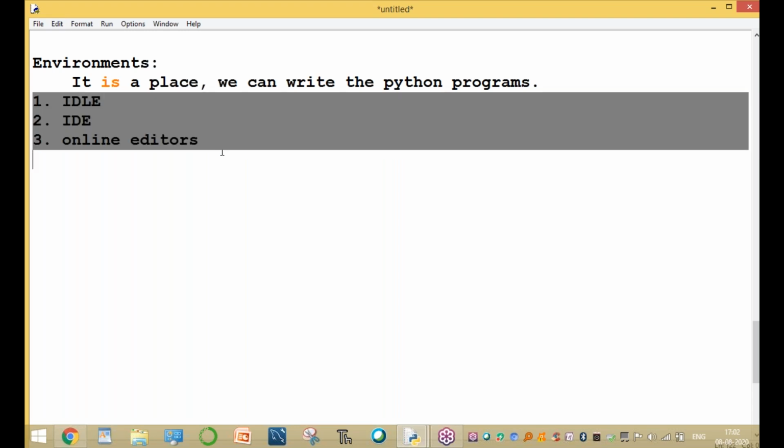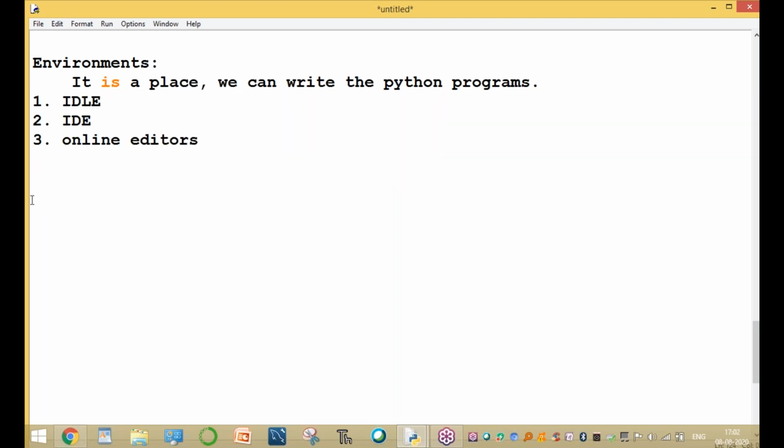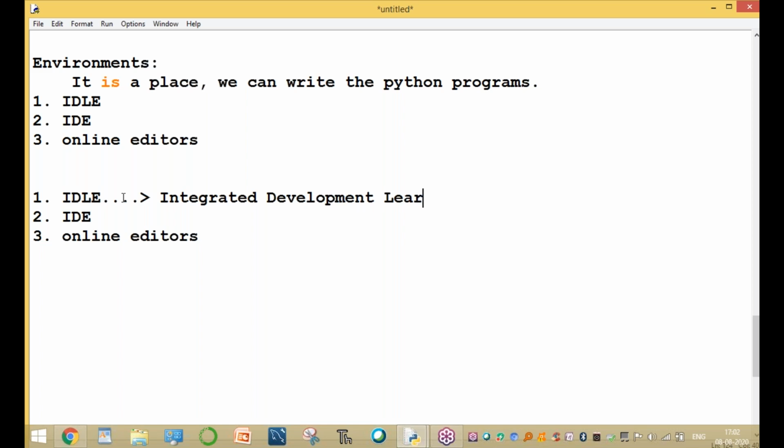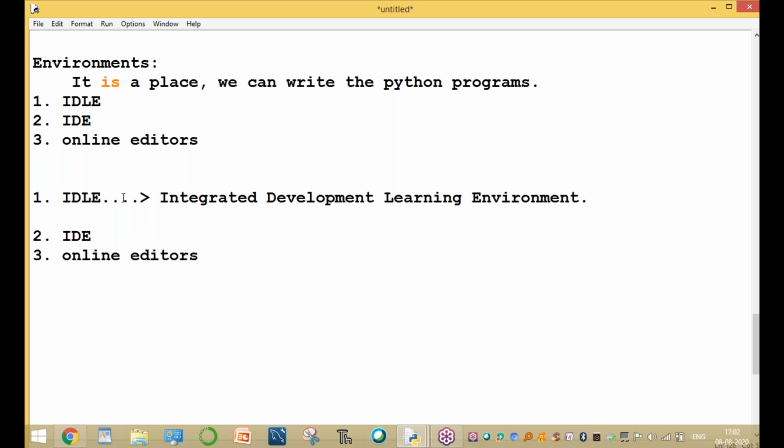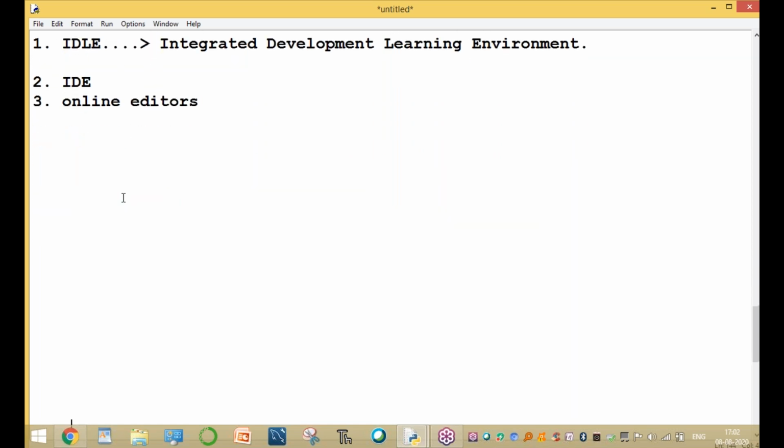What is IDLE, sir? IDLE stands for Integrated Development and Learning Environment. It is a learning environment, a place where we can write Python programs. There are three kinds of environments. The first one is IDLE, the Integrated Development and Learning Environment. Here we can write only Python programs.